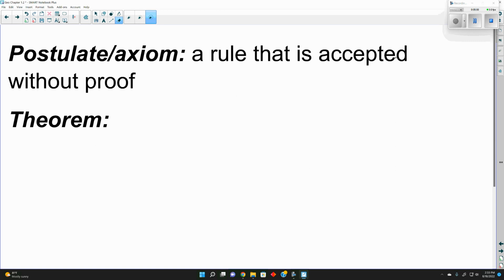So the first thing that we have is a postulate or axiom. A postulate or axiom is a rule that is accepted without proof.